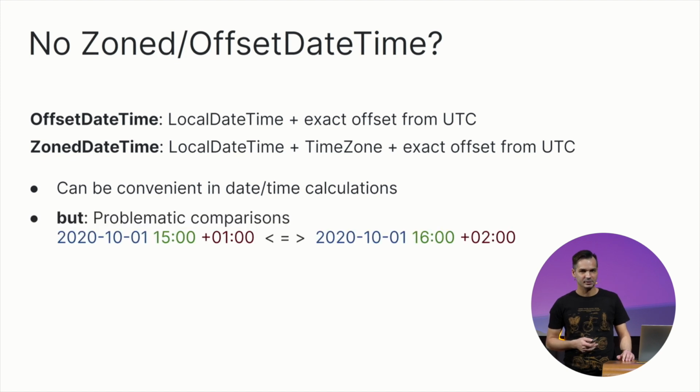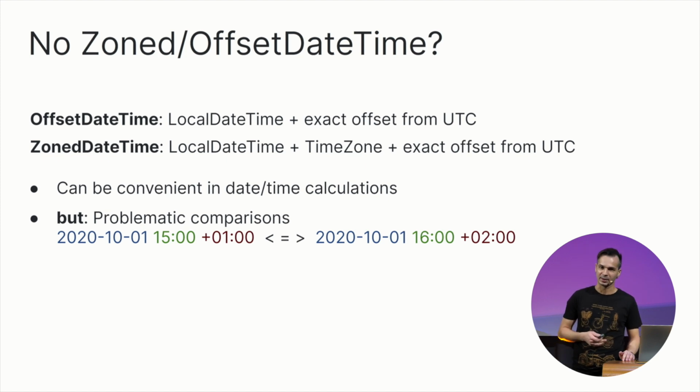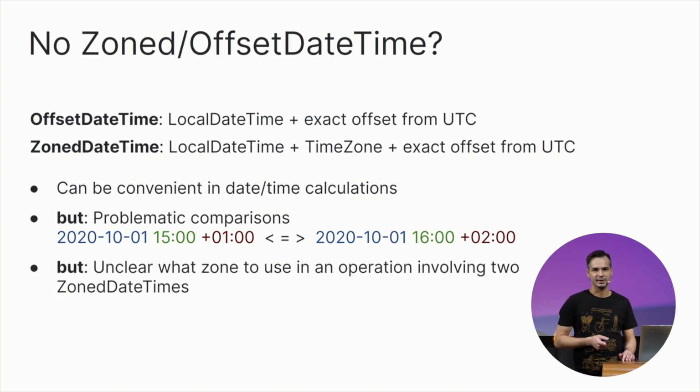But these types have some drawbacks. First, problematic comparisons. Two values corresponding to the same instant, but with different offsets, are clearly not equal, but it might be unclear which one is greater than the other. Second, in an operation that takes several temporal values, but only one time zone or offset, it's unclear from which value to take that time zone, because each value can have its own one.